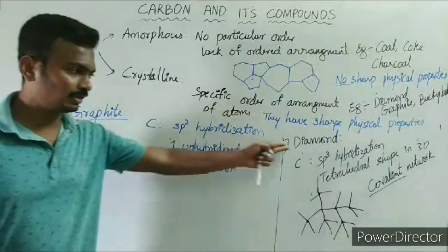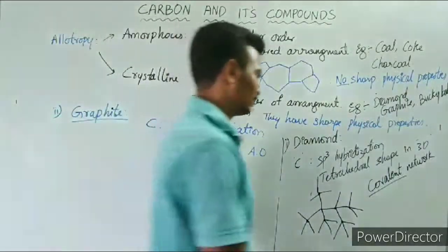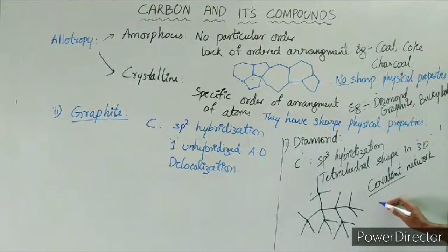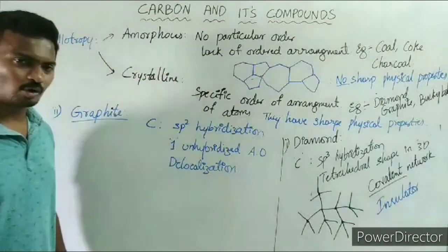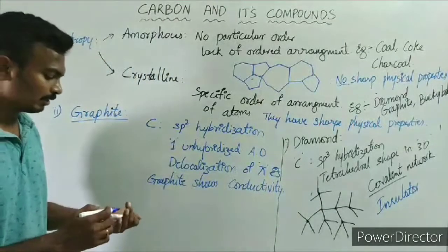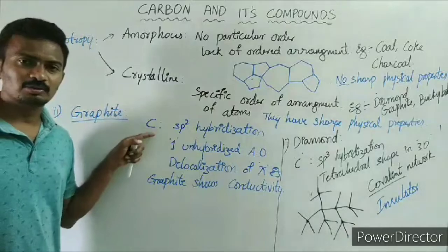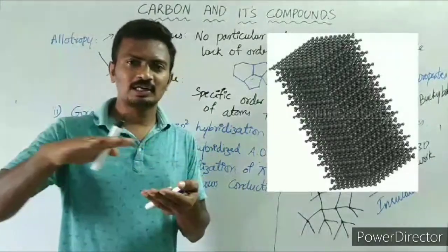Electrical conductivity. Whereas diamond is an electrical non-conductor, an insulator. Due to the presence of delocalization, graphite shows conductivity.